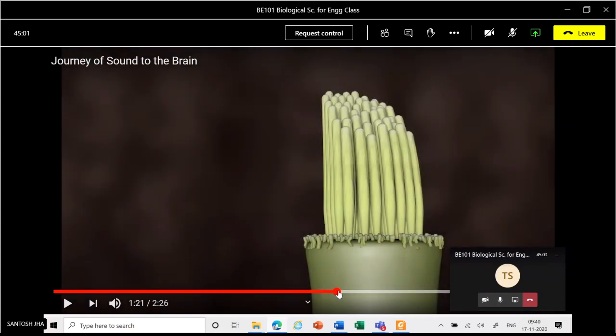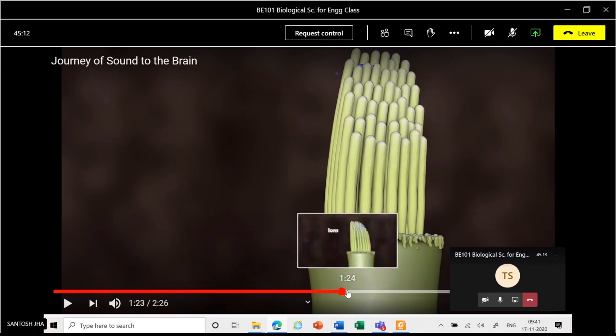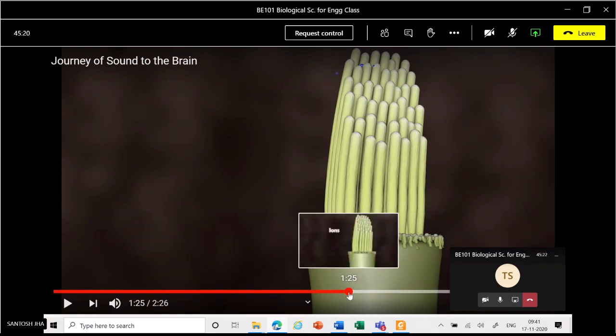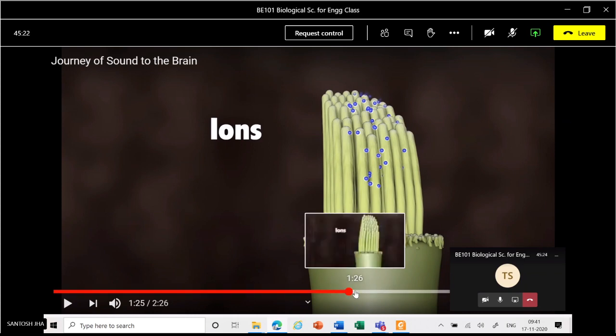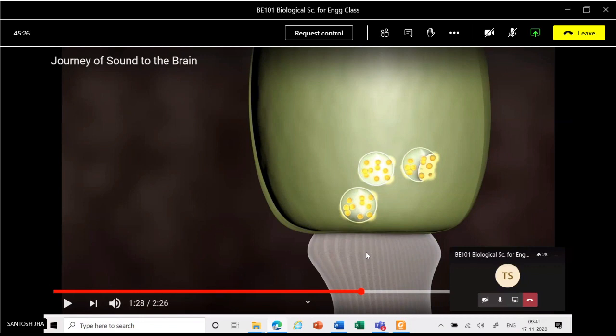Due to movement of these hair-like structures, also known as stereocilia, they generate ions, and the mechanical signal is converted into an electrical signal. Now the ions move from the upper part of the cilia to the lower part, and it is connected to different types of nerves and neurons.